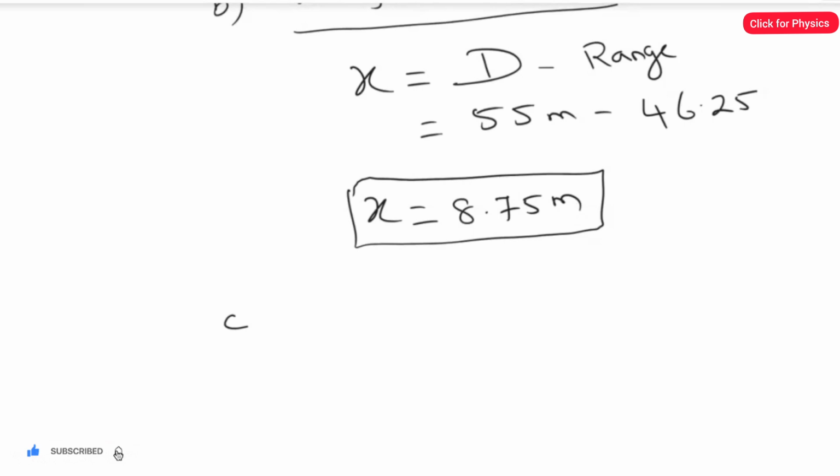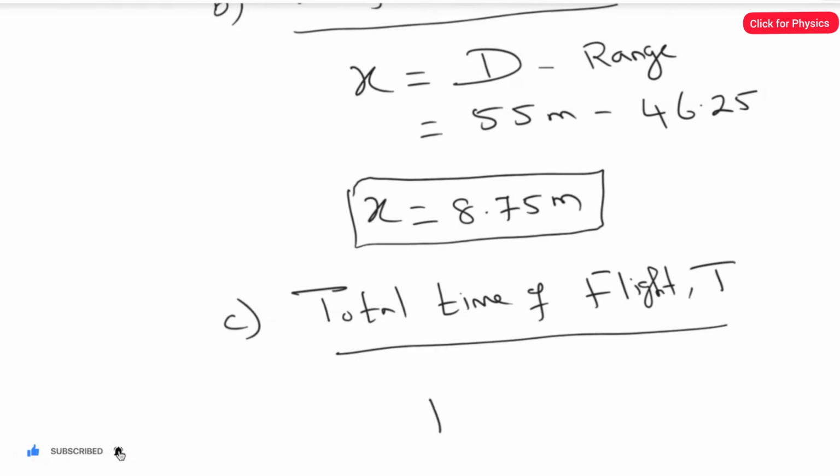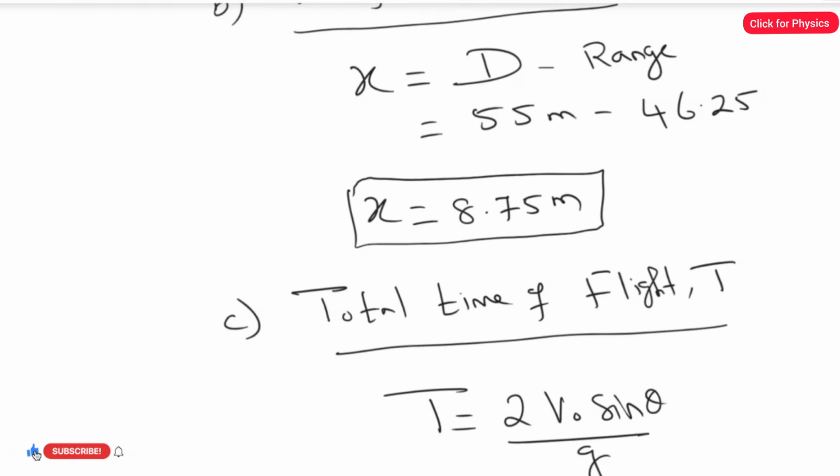Now the third part, we have to find the total time of flight. So let's write the formula for finding the total time of flight, capital T. We studied the formula T equal to 2 multiplied by V naught sine theta divided by g.